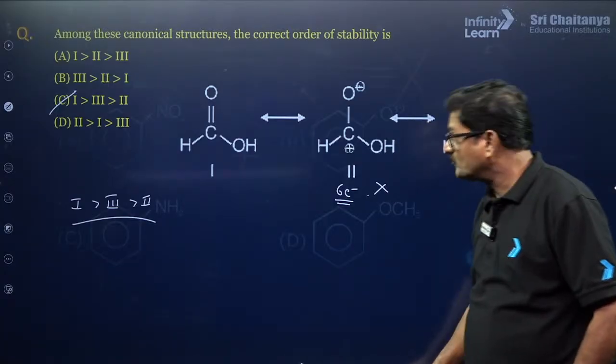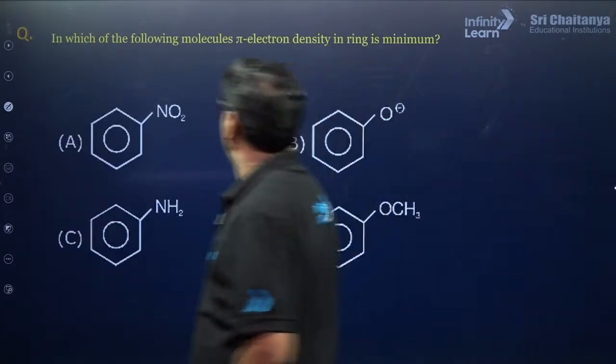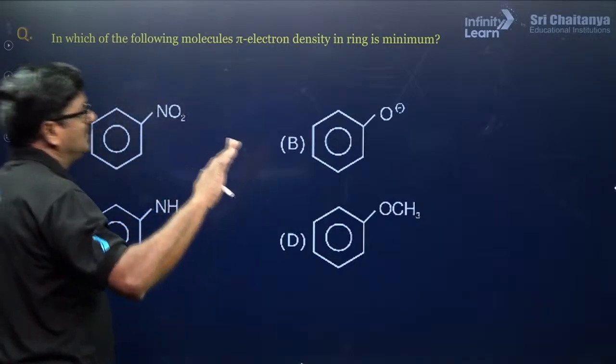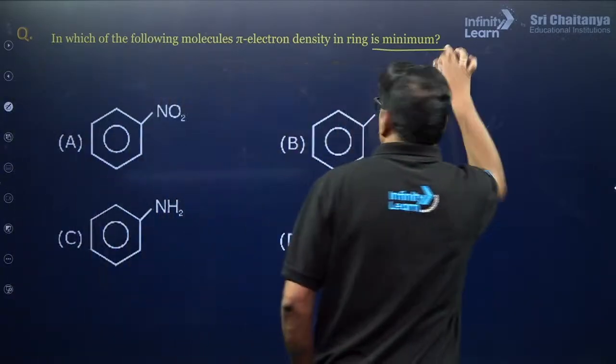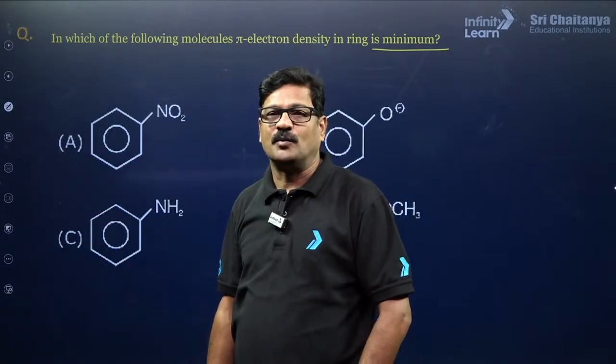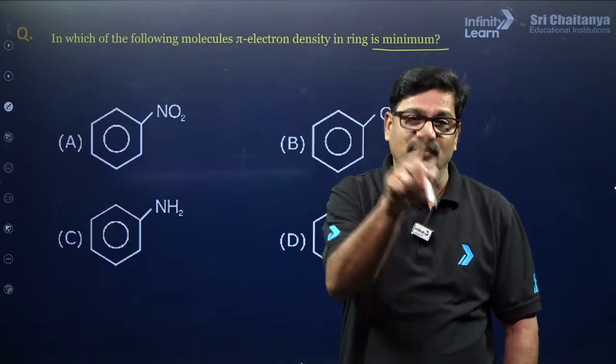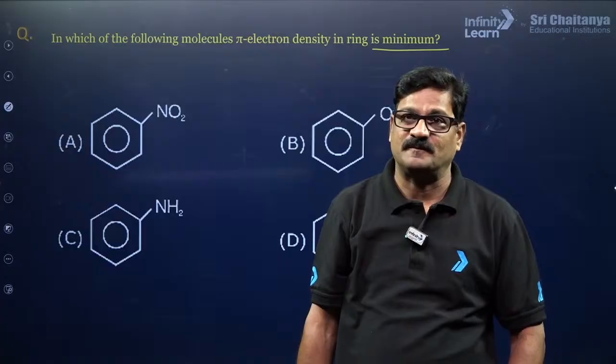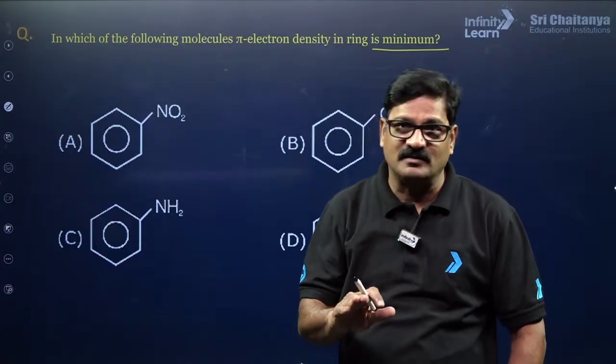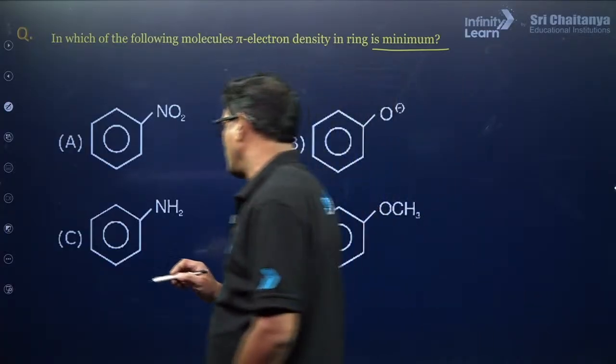Next question. Again, in which of the following molecules is the pi electron density minimum? Pi electron density is going to be maximum wherever a positive mesomeric effect is there, and minimum whenever a negative mesomeric effect is there.